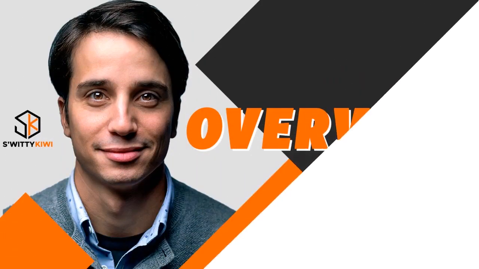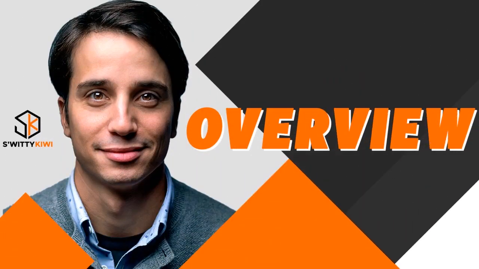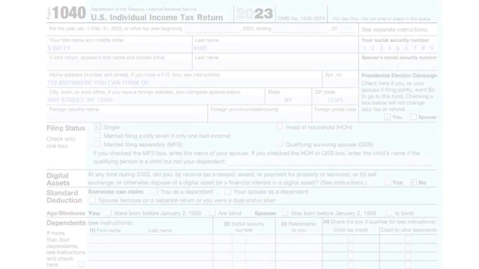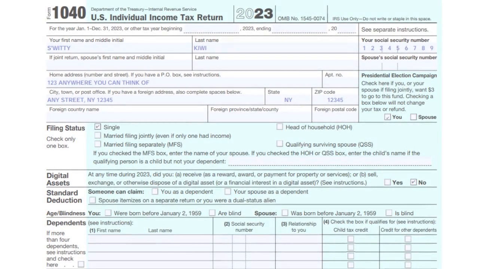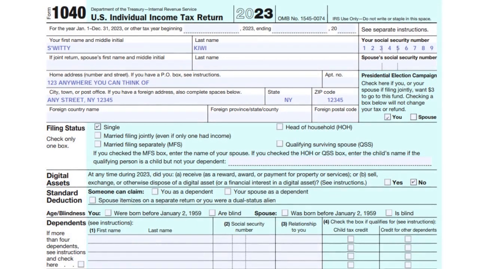Here is the overview I want you to pay attention to. So as you can see here on Form 1040, the top part is pretty straightforward. You put your first name, last name, your social, okay? And if you're filing a joint return, you have to put the same thing for your spouse. And then the home address: your street address, your city, your state, and zip.